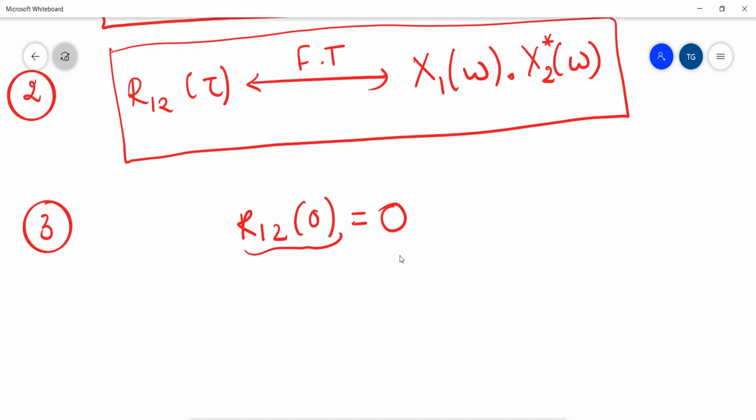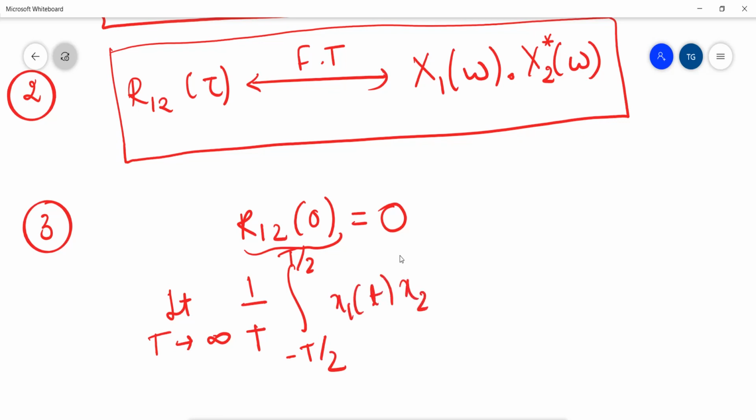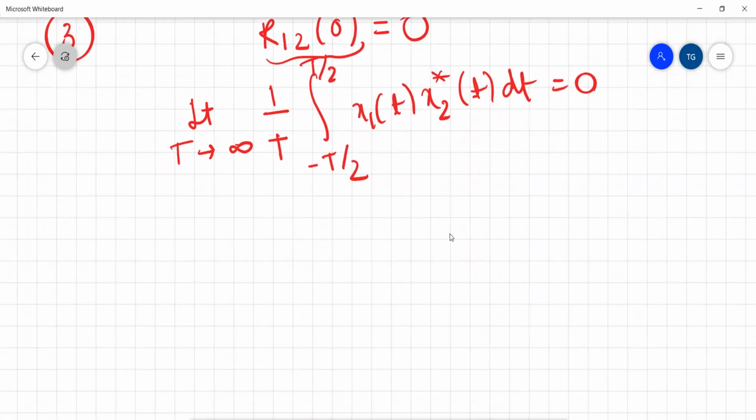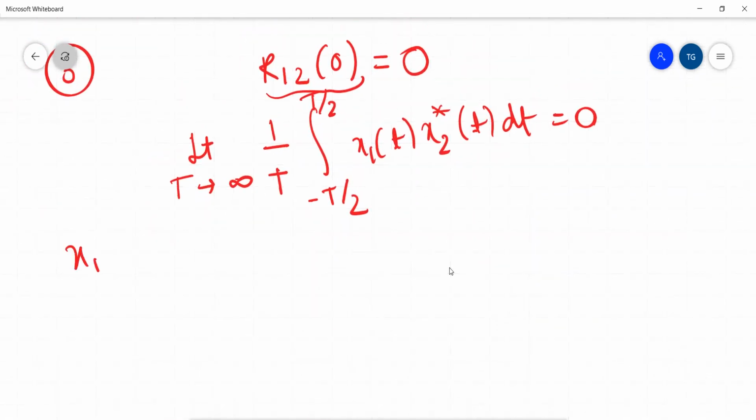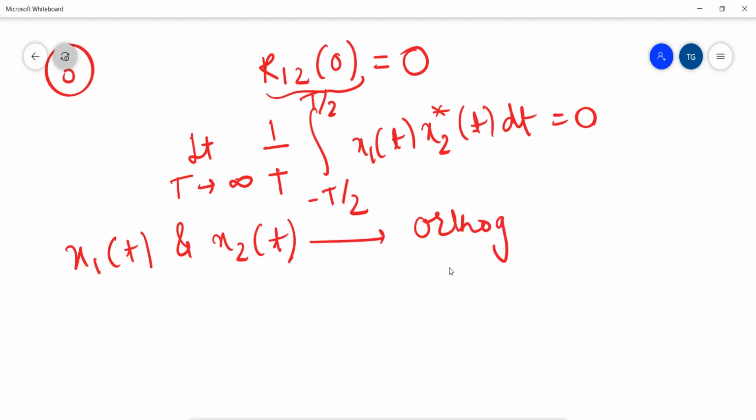Mathematically, this can be represented as limit T tends to infinity of 1 by T integration from minus T by 2 to plus T by 2 of x1 of t complex conjugate of x2 of t dt is equal to 0. If this result comes 0, then these two power signals x1 of t and x2 of t will be orthogonal to each other.